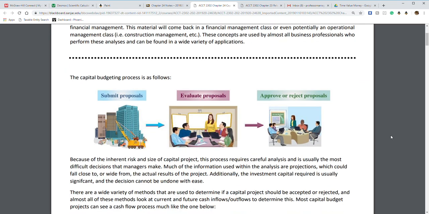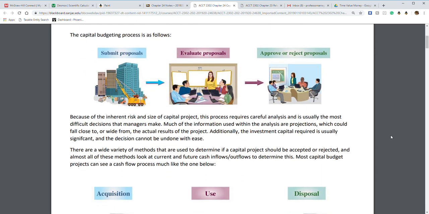Chapter 24 really starts with how the capital budgeting process works. And with capital budgeting, usually it's all about submitting proposals, evaluating, and approving or rejecting.